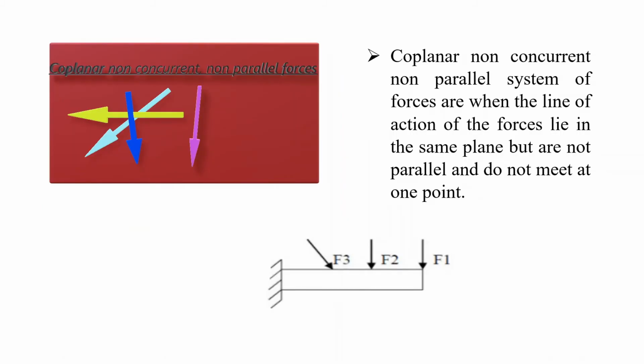Coplanar non-concurrent non-parallel system of forces are when the line of action of the forces lie in the same plane but are not parallel and do not meet at one point. The example of coplanar non-concurrent non-parallel system of forces can be the force system acting on a cantilever. Here the forces, if we see F1, F2, F3 don't meet and they are not parallel to each other, but they are acting on the same plane.